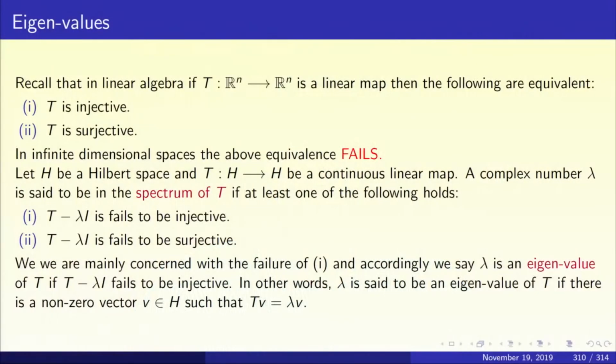So, you say that lambda lies in the spectrum of T if at least one of the following holds: T minus lambda I fails to be injective, or T minus lambda I fails to be surjective. If at least one of these conditions holds, that is, if either T minus lambda I fails to be injective or if T minus lambda I fails to be surjective, we say that lambda lies in the spectrum of T. We will continue this in the next lecture.